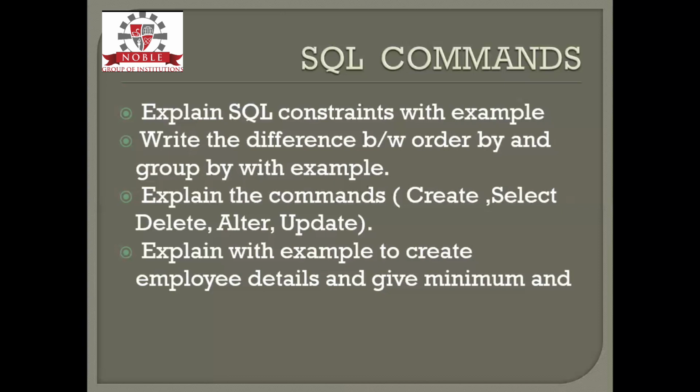If I want to explain the same with the same employee database, group the employees such that the group has a salary of greater than or equal to 1 lakh. So it will group those particular persons in one particular group. That is an example of explaining the difference between order by and group by.